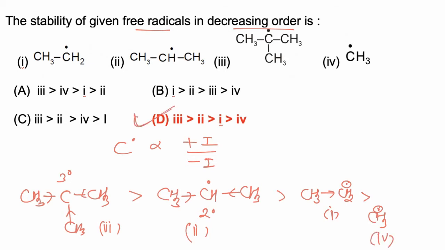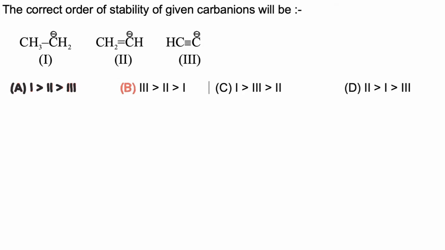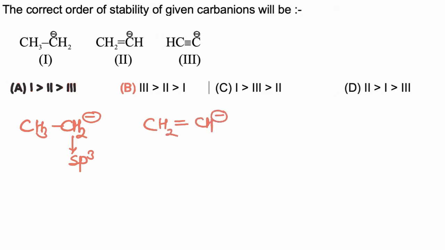Option D is correct. In this question we have to identify the correct stability order of the given carbanions. Now the first carbanion is having negative charge on sp3 hybridized atom. The second is having negative charge on sp2 hybridized atom, and the third is having negative charge on sp hybridized atom.